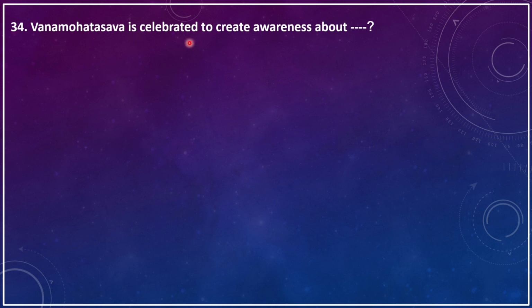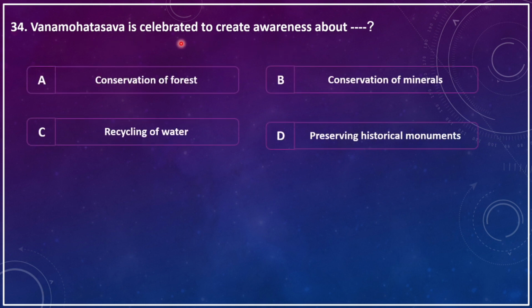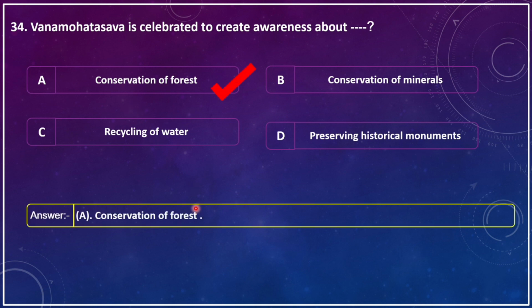Vana Mahotsav is celebrated to create awareness about dash. A, conservation of forest, B, conservation of minerals, C, recycling of water, D, preservation of historical monuments. The correct answer is conservation of forest.